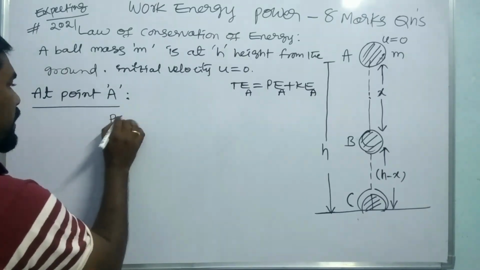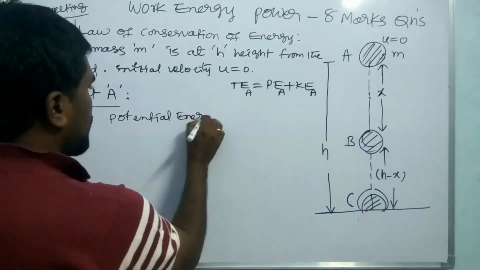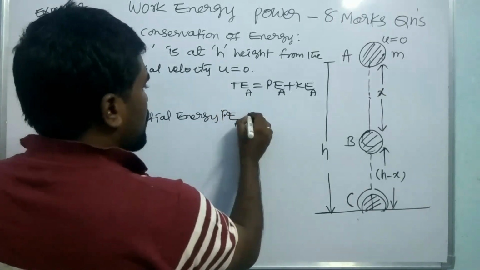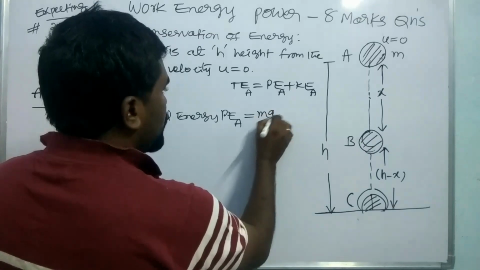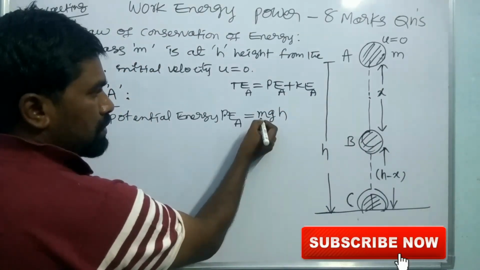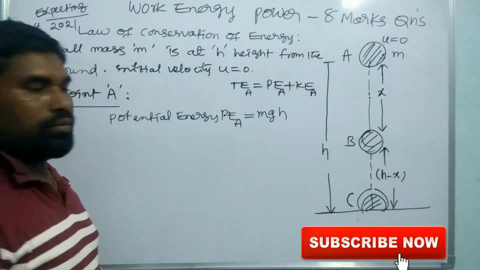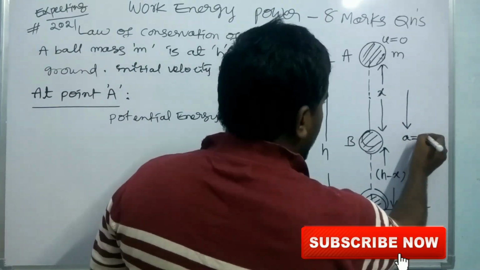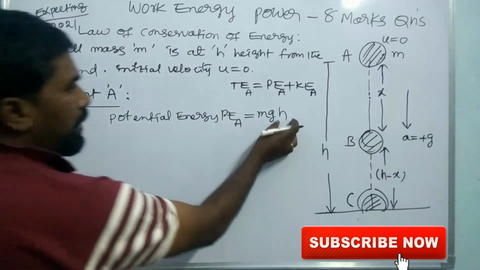So at first we need to find the potential energy at A. Potential energy, that is PE at A. The basic equation of potential energy is equal to mgh. Here m is the mass of the ball, and g is the acceleration due to gravity, which acts as plus g in the downward direction, and h is the height of the ball.